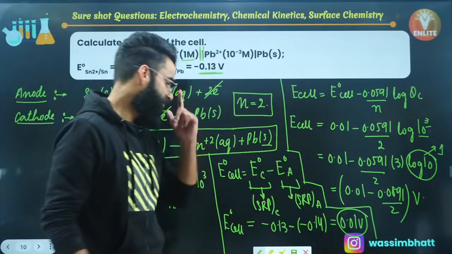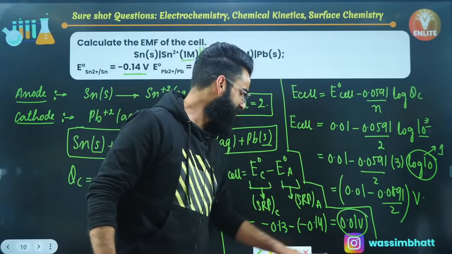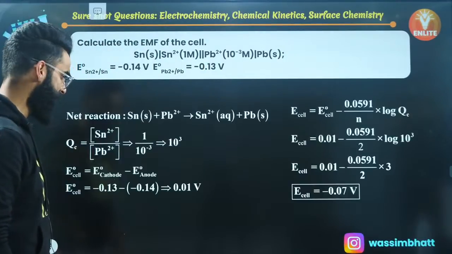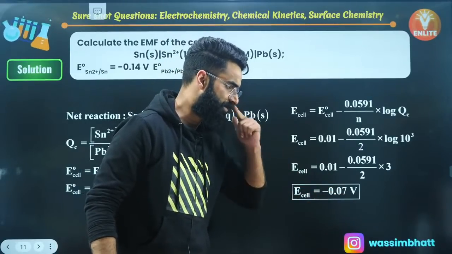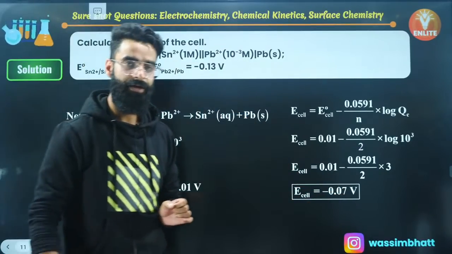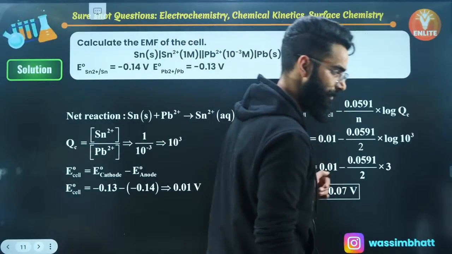So what is the final answer which you are getting? Let me show it to you. Well, after doing this bit of calculation, the final answer which you will be getting is minus 0.07 volts. This is the correct answer of this particular question, my dear people. I'm sure this is clear to everyone and you are remembering how to tackle this sort of a question, right?